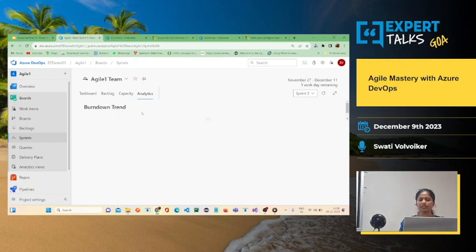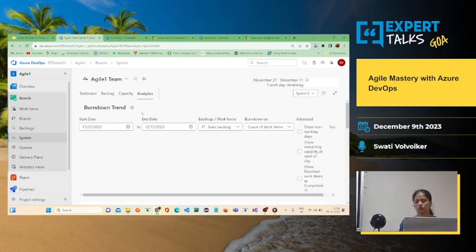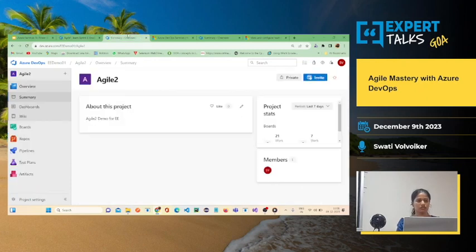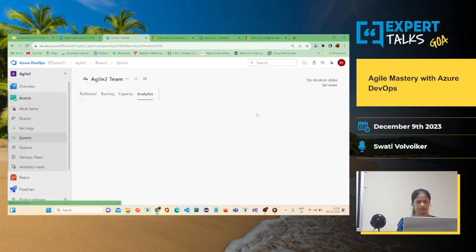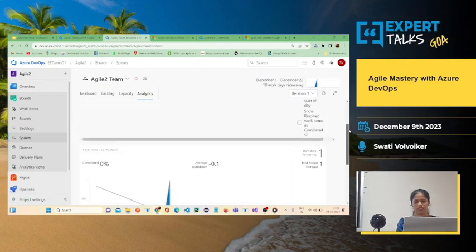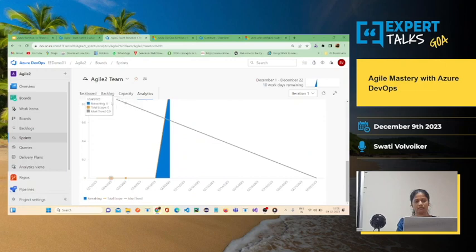Okay. Now under analytics, it will give you the burn down chart. Okay. Here the widget is not working, but let me show you here. So basically, it will give you an overall idea: the start of the sprint and the end of the sprint.